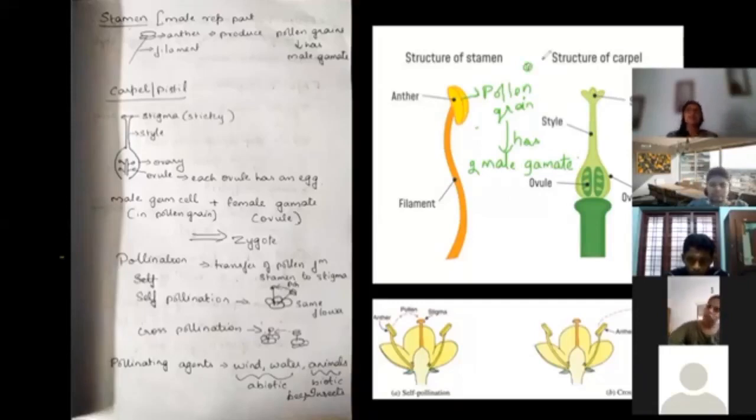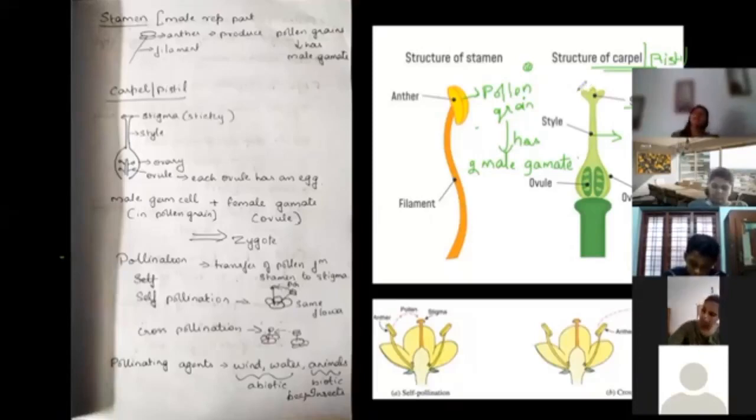Coming to the female part, that is the structure of the carpel. Carpel is also known as pistil. There are three parts: the stigma, the long elongated narrow part known as the style, and the bulged out basal part known as the ovary. Stigma, style, ovary. Stigma is generally sticky. Why is it sticky? Because it should receive the pollen grain, and the pollen grain should not fall off. For that reason, stigma is the landing platform for the pollen grain.